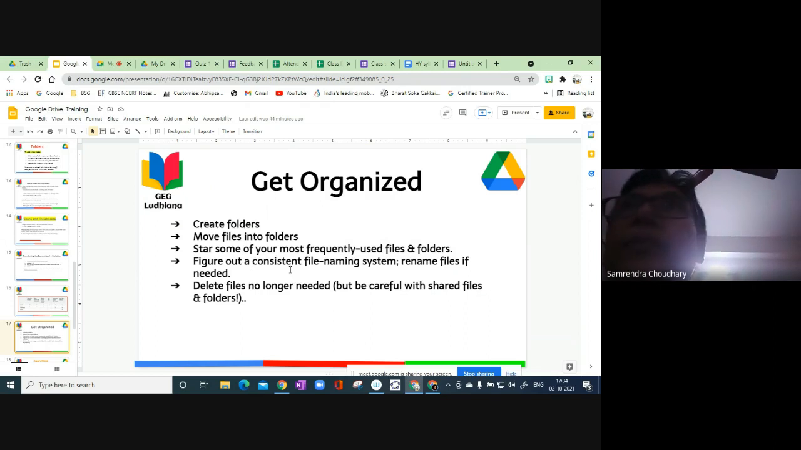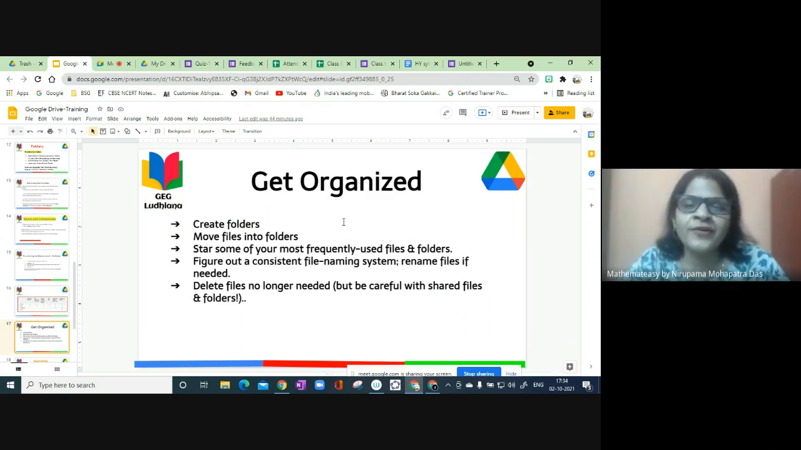Finally, how to get organized. Whatever we have done today, like how to get to the Drive, uploading, creating folders, and uploading various files and folders. That is the way to get organized, and how to share and collaborate with our colleagues and students, so that we can make the best use of Google Drive.